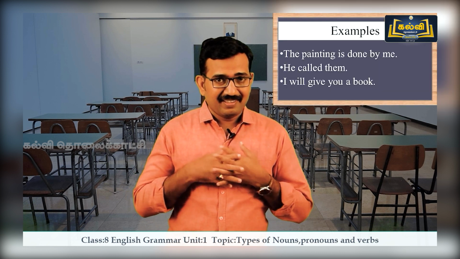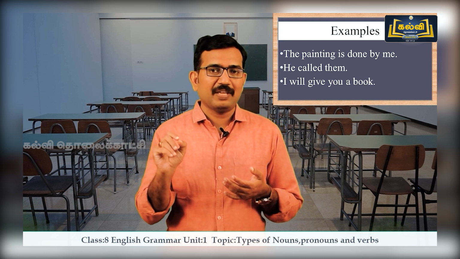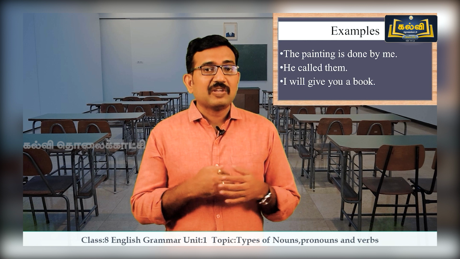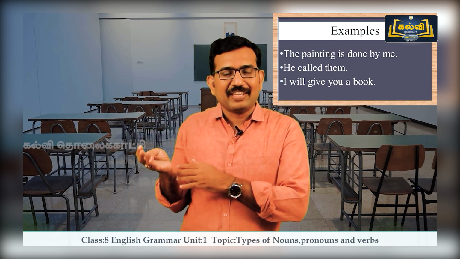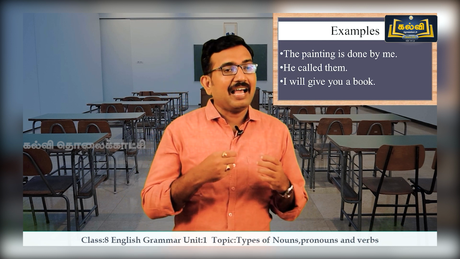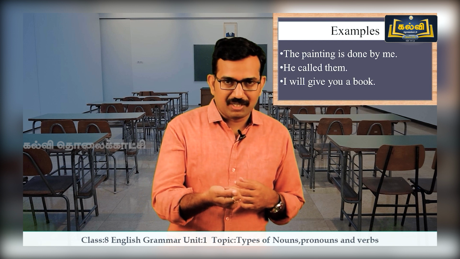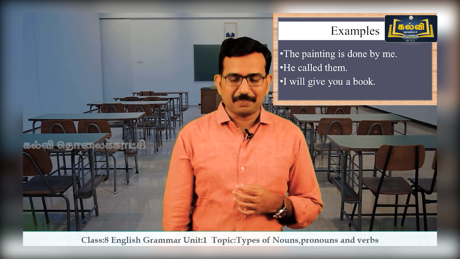The painting is done by me. So, here the object pronoun is me. Next sentence is he called them. So, here you can find them as object pronoun. I will give you a book. What is the object pronoun here? You is the object pronoun. So, our next thing is possessive adjective also. We have seen examples. We want to know what is that.